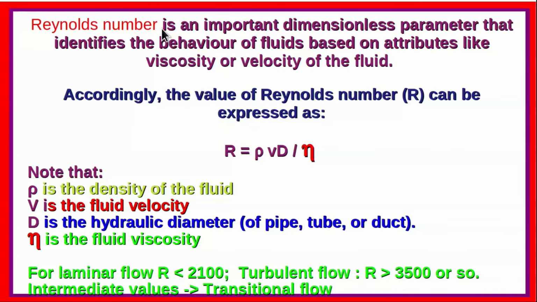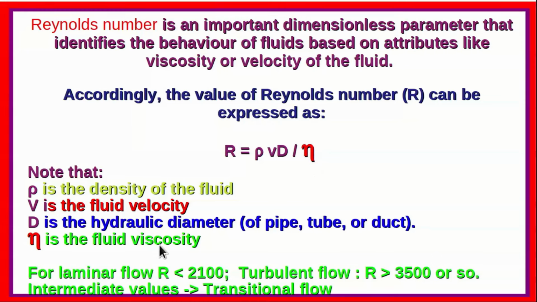Now the fluid flow is characterized by an important dimensionless parameter known as the Reynolds number, which identifies the behavior of fluids based on attributes like viscosity or velocity of the fluid. Accordingly, the Reynolds number can be expressed as R equals rho V d by eta, where rho is the density of the fluid, V is the fluid velocity, d is what is known as the hydraulic diameter of the pipe or tube or duct through which the fluid flow occurs, and eta is the characteristic property, that is the viscosity of the fluid.